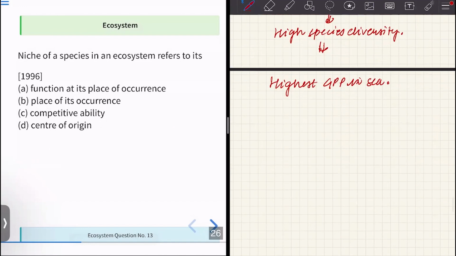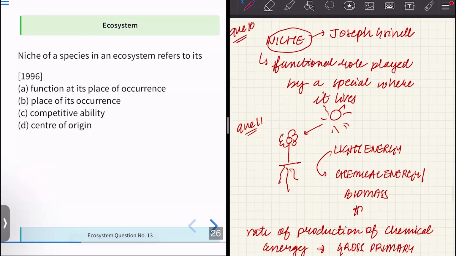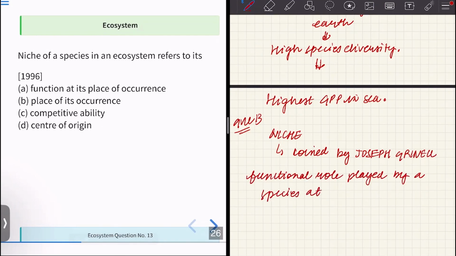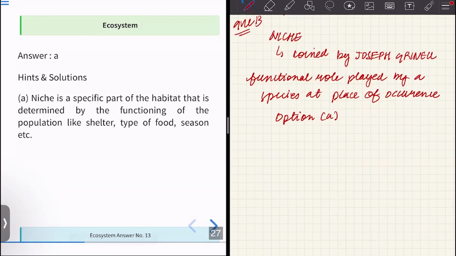Moving on to the next question, we have again the definition of niche. The term niche was actually coined by Joseph Grinnell, and it is the functional role played by a species within the place of its occurrence, which is option A. So niche is a specific part of the habitat that determines the functioning of the population, such as shelter, type of food, season.